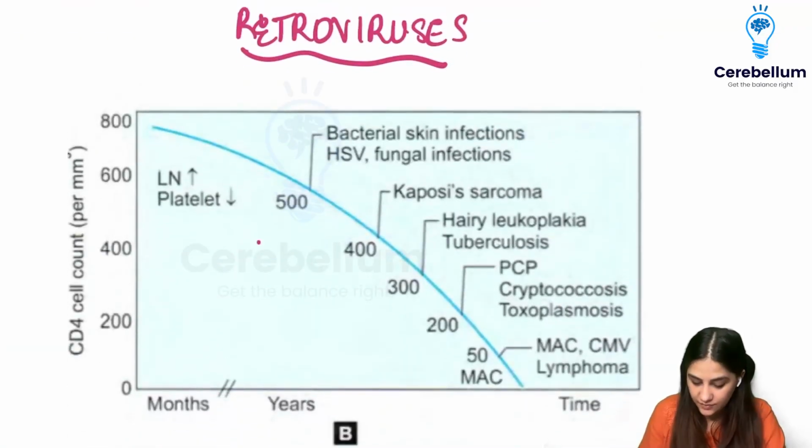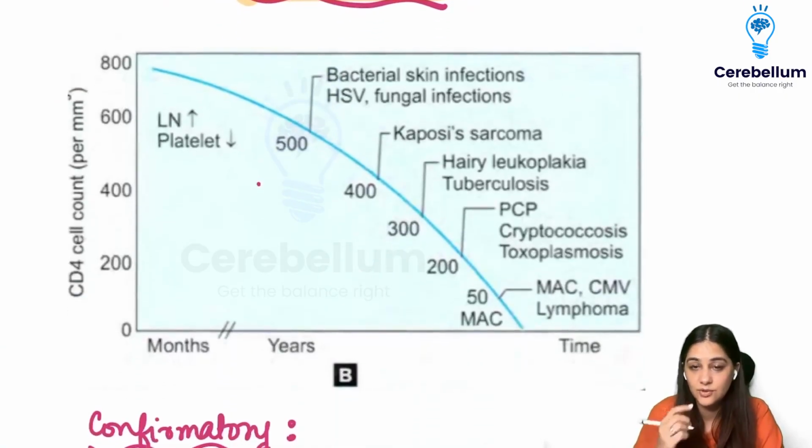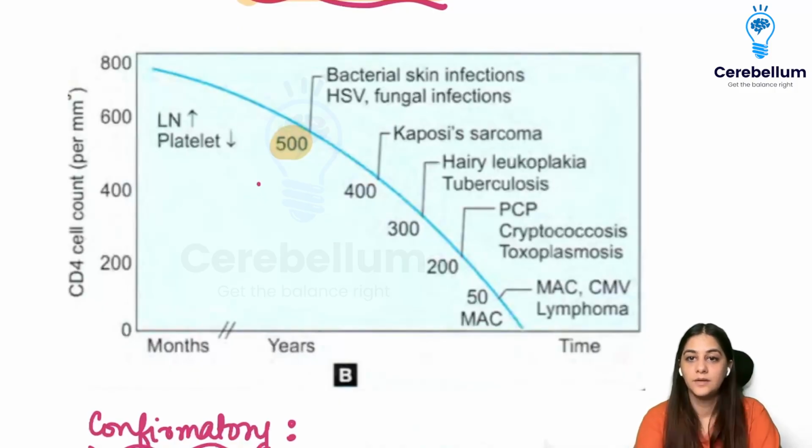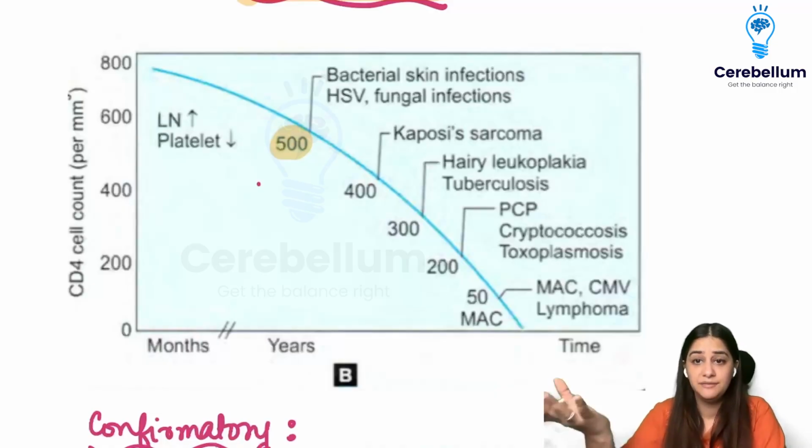Then we have the clinical features of the retroviruses, and one important thing is this graph that I am showing you. This graph tells us the CD4 count and what disease can happen at which CD4 count. CD4 count is based upon the number of CD4 cells that are there. The lower the CD4 cells or the T cells, the more infections can happen. CD4 cells, or the T cells, are the ones that fight against different kinds of infections. But here, as the CD4 counts keep decreasing, infections keep increasing.